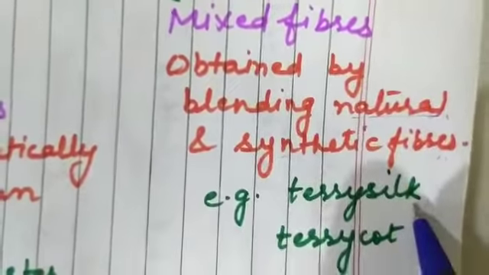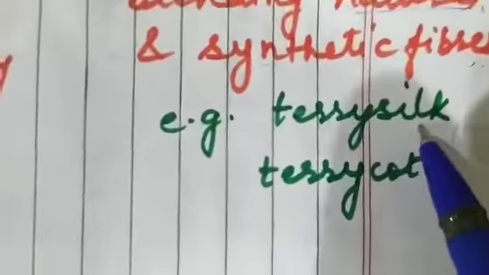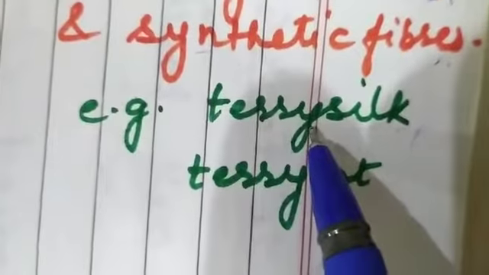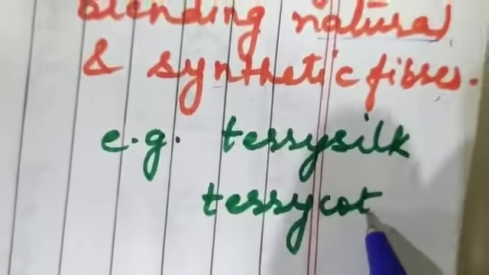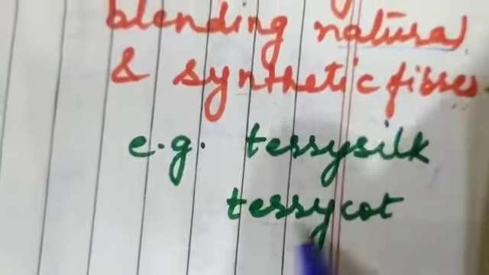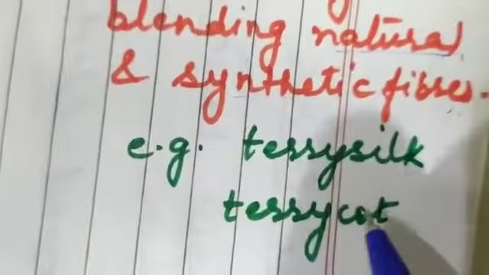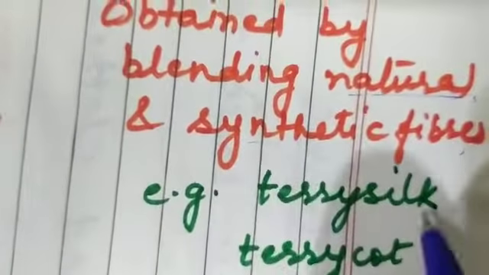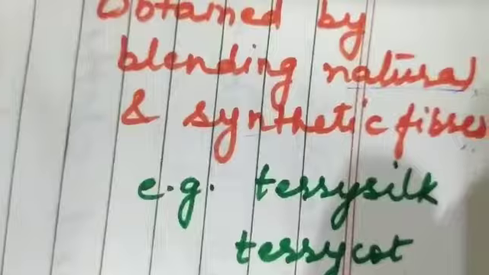Terry silk is made by mixing terylene and silk. Silk is a natural fiber and terylene is a synthetic fiber. Terry cot: cotton is a natural fiber and terylene is a synthetic fiber. In this, silk and terylene are mixed. In this, cotton and terylene are mixed. And the fiber is a mixed fiber. Clear to you? Okay.